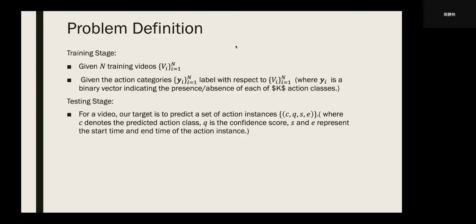So we do not have frame-wise labels in our problem. During the testing stage, whenever we are provided with a video, our target is to predict a set of action instances. Here by action instance, we mean a tuple consisting of C, Q, S, and E, where C denotes the predicted action class, Q is the confidence score, and S and E represent the start time and end time of the action instance.